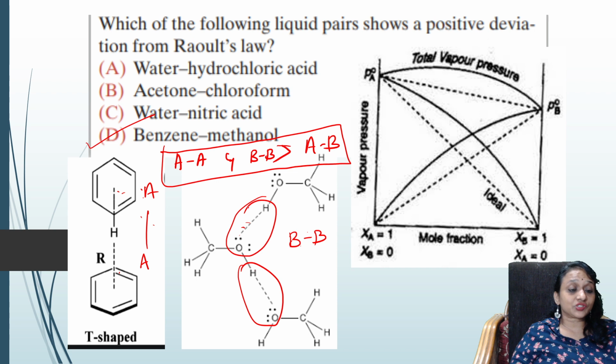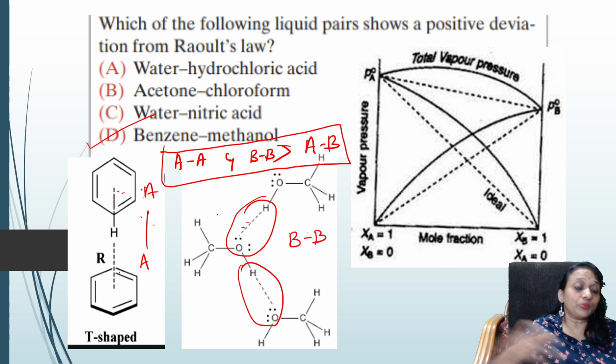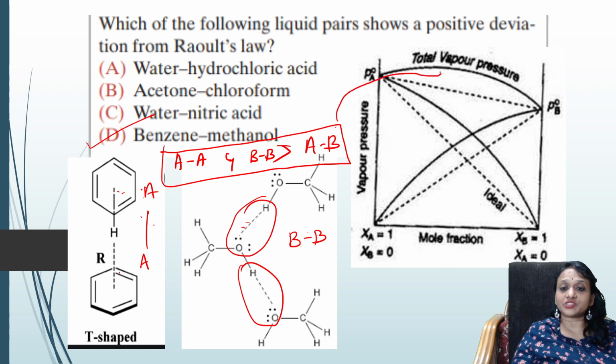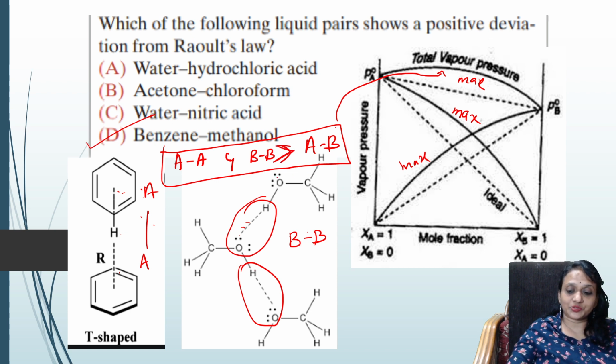When these bonds are stronger, will it go to the vapor phase immediately? No. It will take a lot of time to evaporate. That's why the vapor pressure is maximum. Because these two interactions separately are maximum, the vapor pressure will be more than individual. Okay. So the option is that.